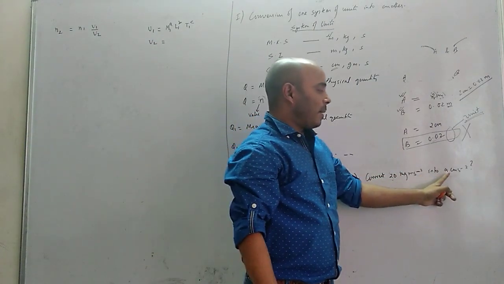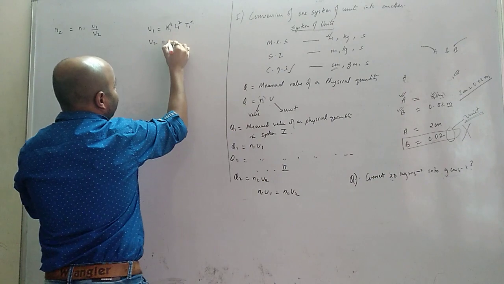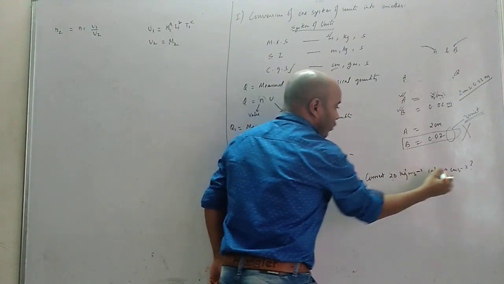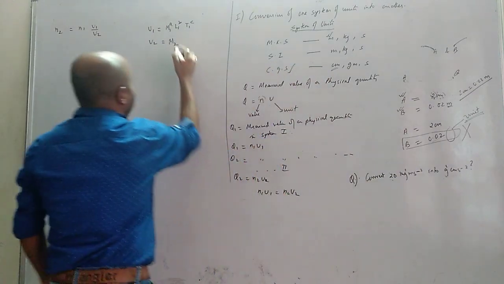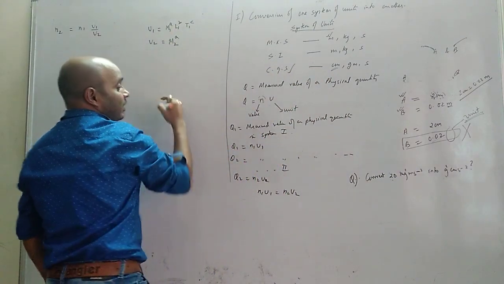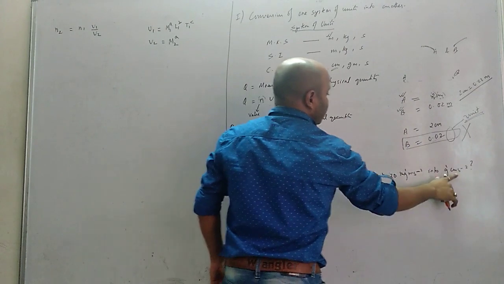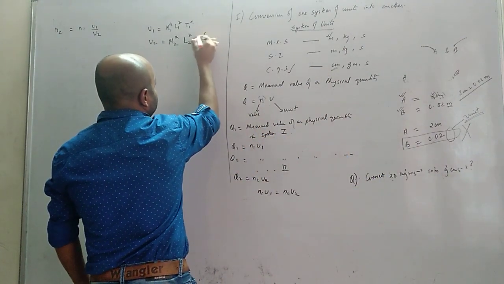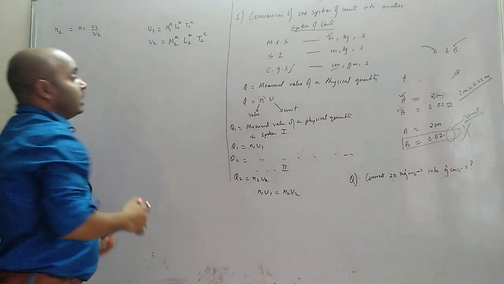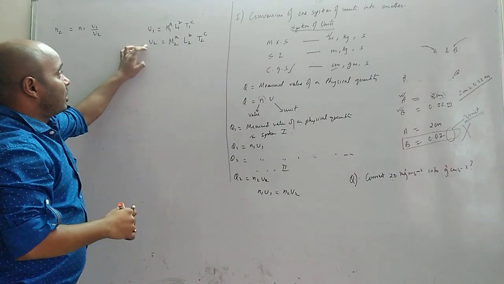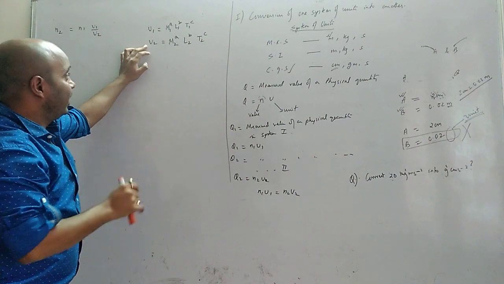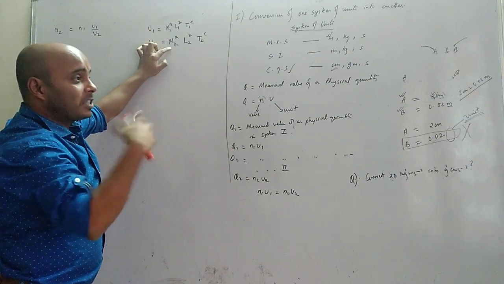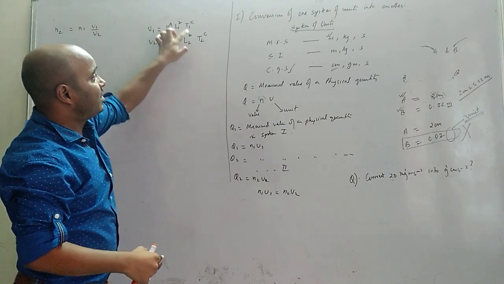Kilogram becomes gram. That means M1 will go to M2. But the power remains 1, 1. That means the power will remain A. Again, meter goes to centimeter. So L2 power B. So T2 power C. Now what I mean to say is that in two different units of the same physical quantity, these values will change. M1 will be something, M2 will be something, but the powers will remain same.